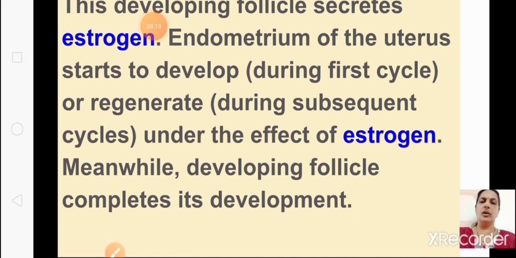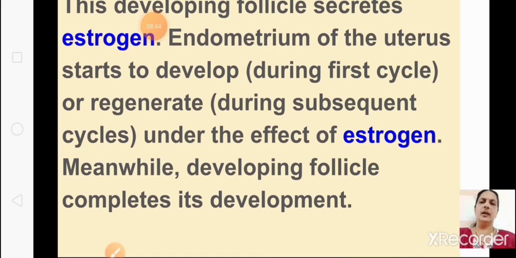Endometrium means the wall of the uterus. The endometrium of the uterus starts to develop during the first cycle, or regenerate during subsequent cycles, under the effect of estrogen. So the developing follicles secrete estrogen, and the endometrium starts developing with the help of estrogen.